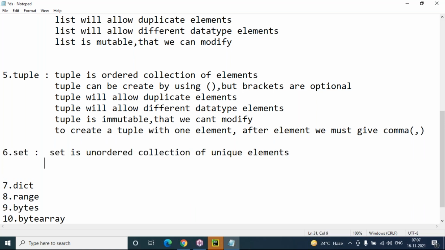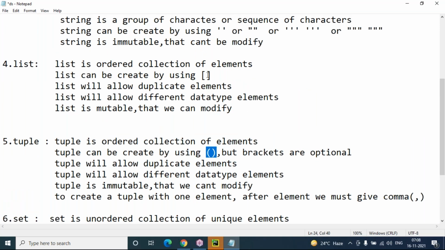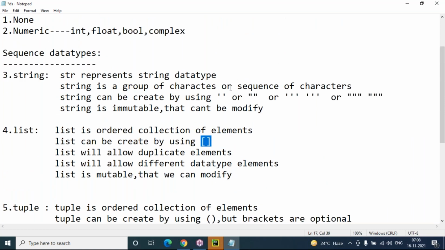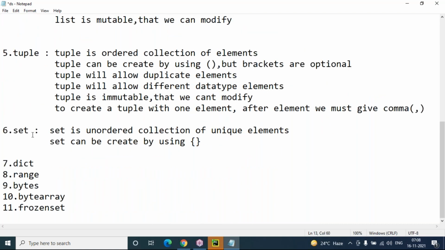Next, how to create a set? A set can be created by using curly brackets. How can we create a tuple? By using round brackets, but brackets are optional while creating a tuple. And how can we create a list? By using square brackets. Brackets are compulsory. How can we create a string? A string can be created within quotes. Now a set can be created by using curly brackets.